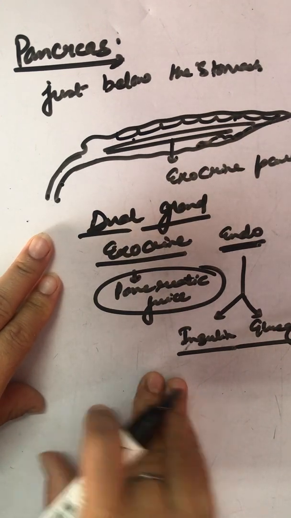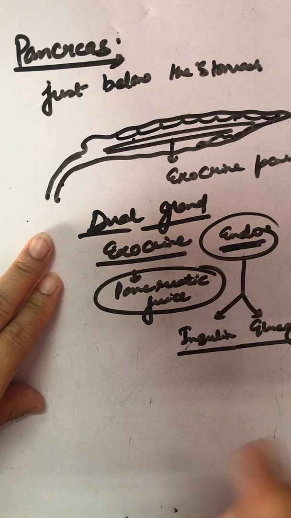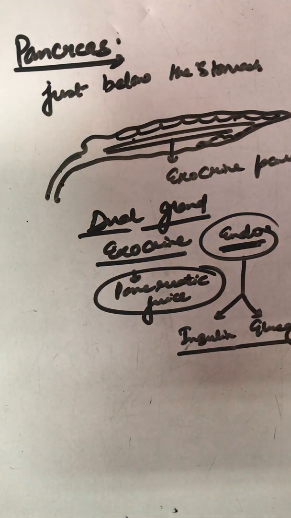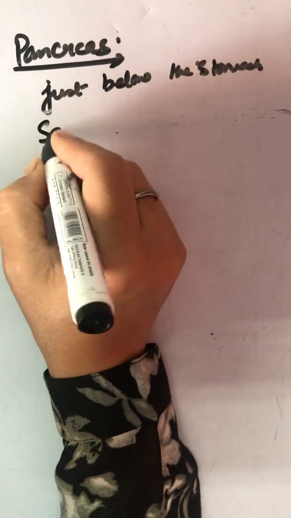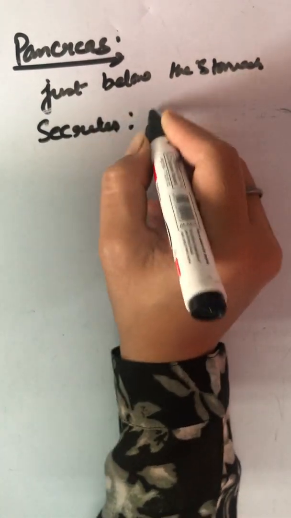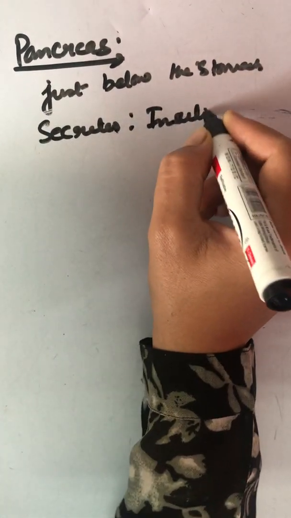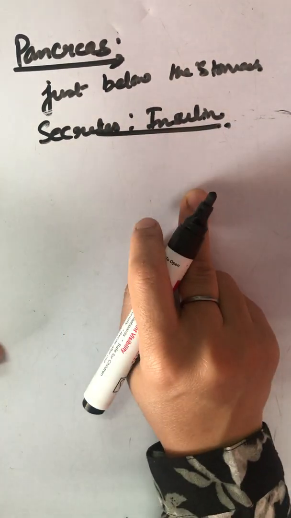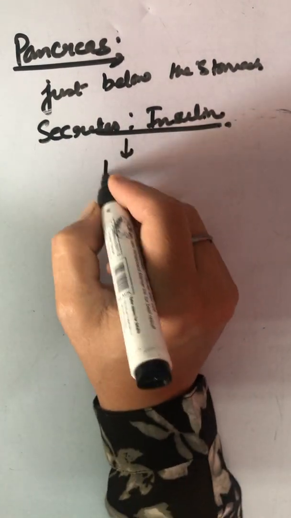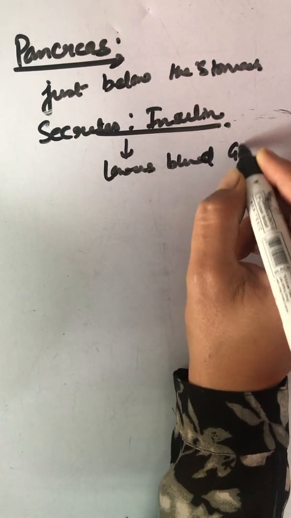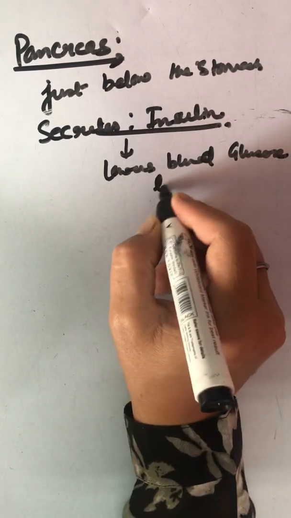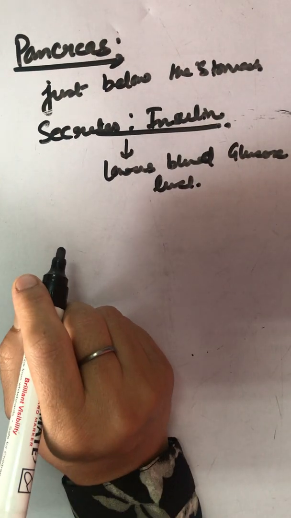Now coming to the endocrine part, it secretes a hormone, insulin. What is the function of this insulin? It lowers blood glucose level. All right.